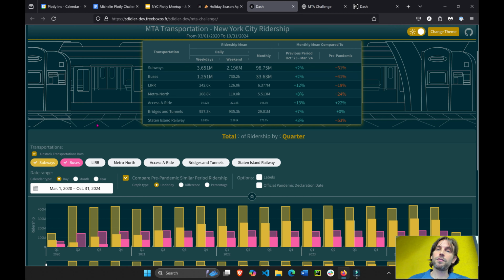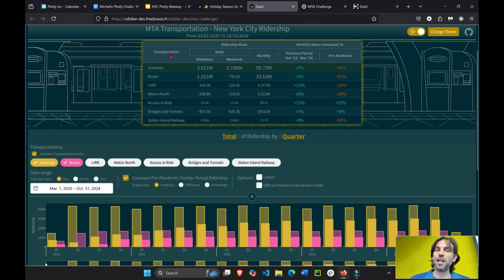So the goal of this challenge was to figure out the recuperation of riders. How far have we recuperated? How quickly has each one of these systems recuperated to potentially 100% of what the ridership was back in 2019, 2018, 2020? So first, I'm going to put this Dash AG Grid here.